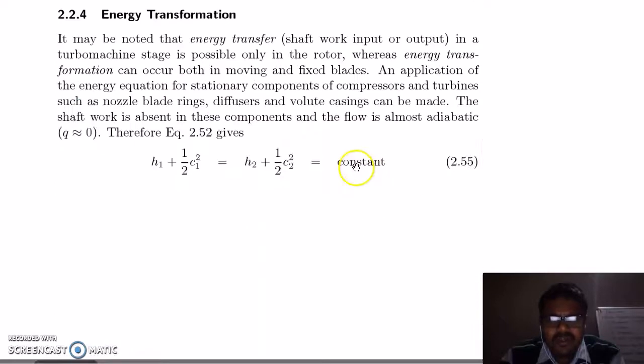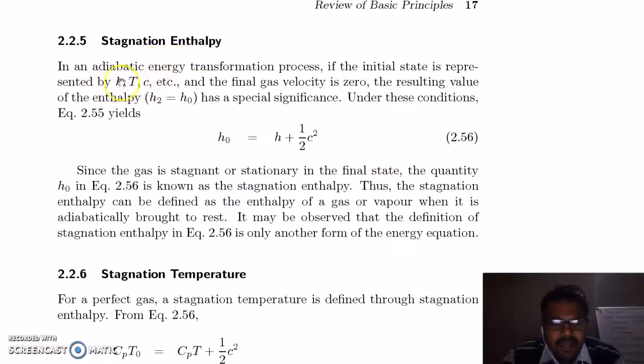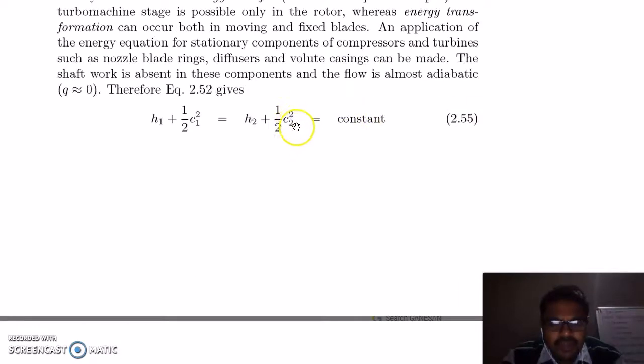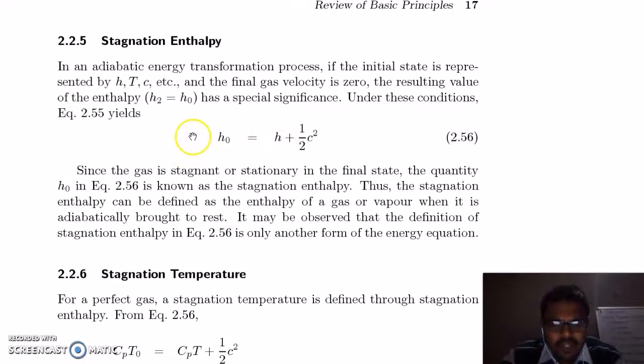So this energy equation will become this, which is constant stagnation enthalpy. In an adiabatic energy transfer process, if the initial state is represented by h, T and C etc., and the final gas velocity is 0, meaning this component C2 is 0, then your h2 becomes h0. Here h0 is known as stagnation enthalpy. Thus the stagnation enthalpy can be defined as the enthalpy of a gas or vapor when it is adiabatically brought to rest.